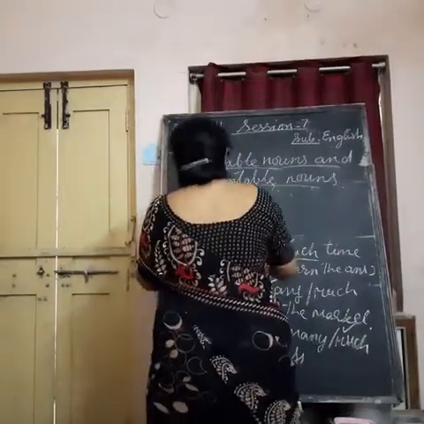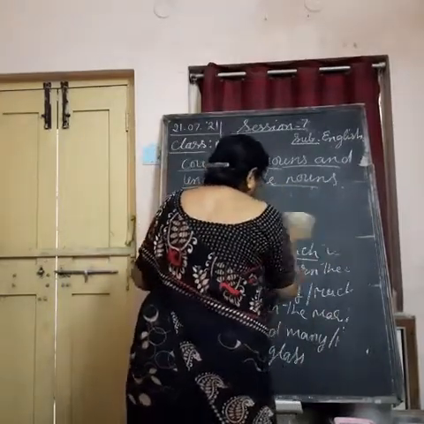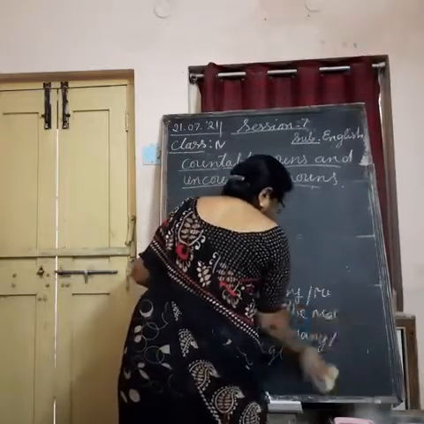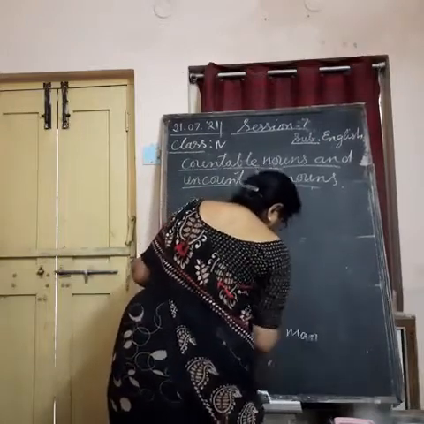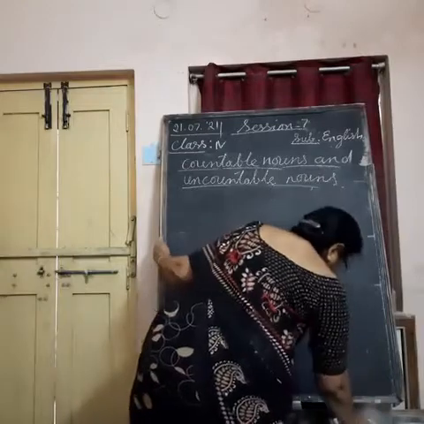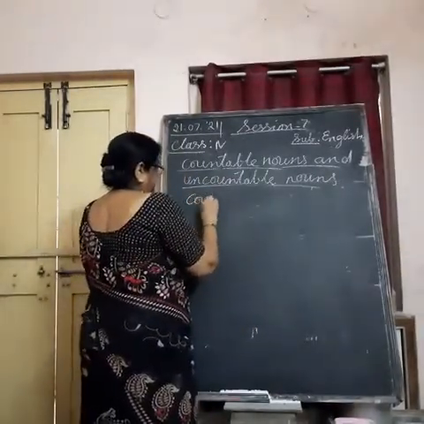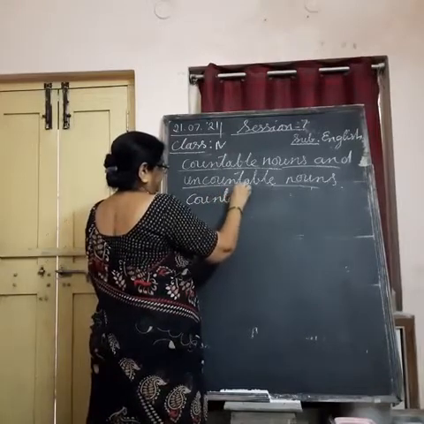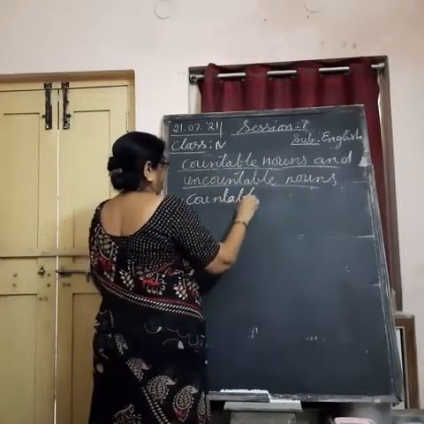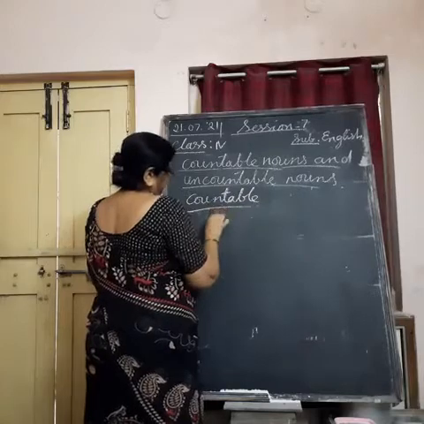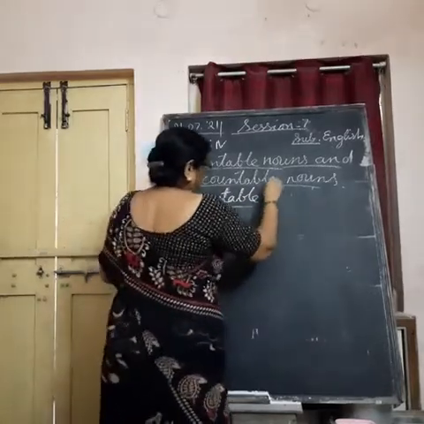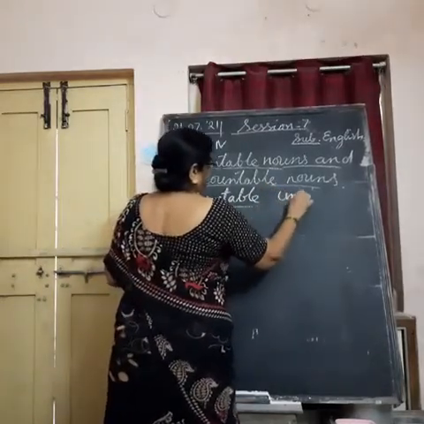Now, we are going to see the real noun forms of countable and uncountable nouns. We can make a list: countable nouns, uncountable nouns.